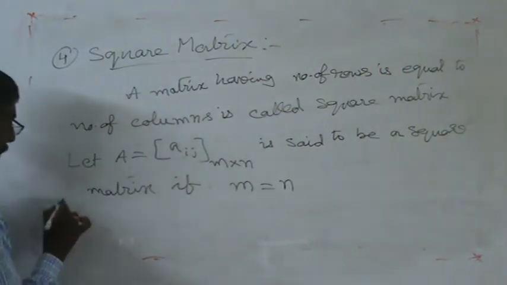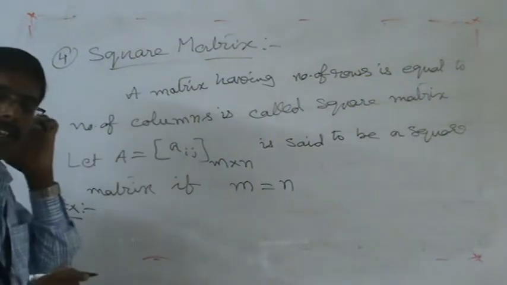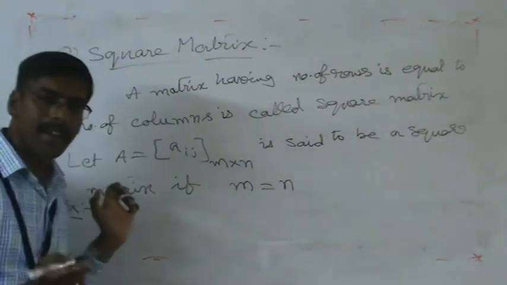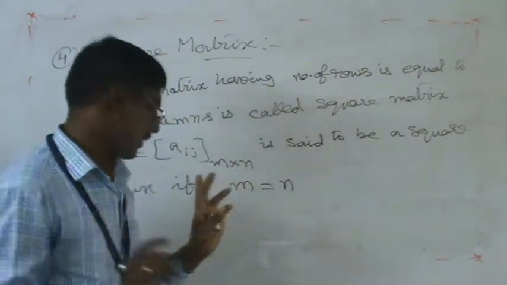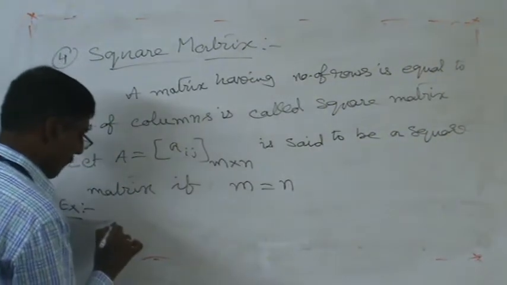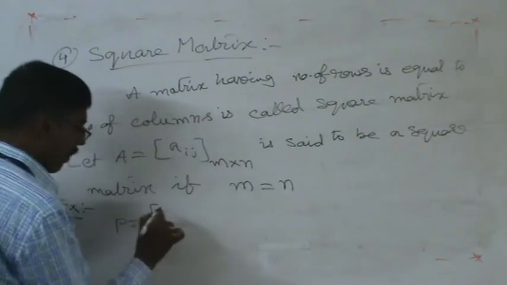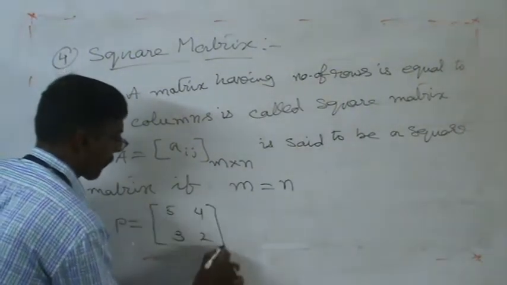Examples of the square matrix: we can write the order as 2 by 2 matrix, 3 by 3 matrix, 4 by 4 matrix, all are called square matrices. For example, matrix P: 5, 4, 3, 2.